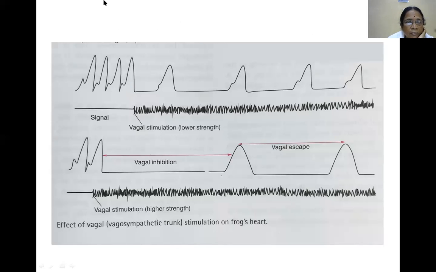Now, here we are having two graphs. The first graph is this, when we are giving a vagal stimulation at a lower strength. Here, continuous stimulation of the vagosympathetic trunk is given. The vagosympathetic trunk, as I already told, is carrying both sympathetic and parasympathetic fibers, and because there are more parasympathetic fibers, the action of parasympathetic is more. Here and here also we are stimulating continuously, but here at a lower strength.